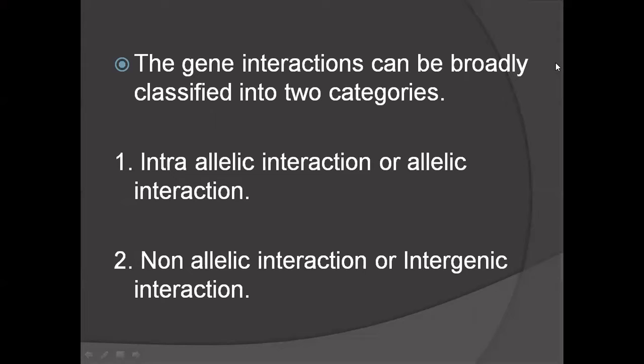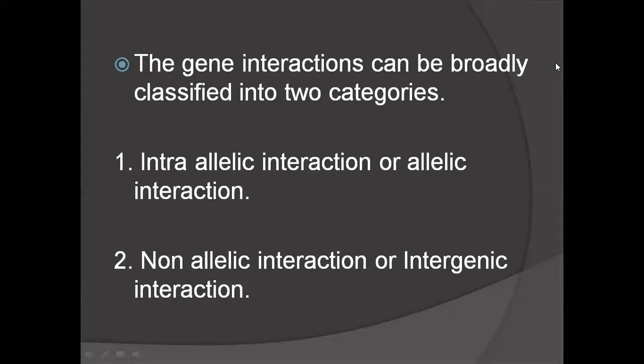One is intra-allelic interaction or allelic interaction, and the second one is non-allelic interaction or intergenic interaction. So these are the two types of gene interaction.